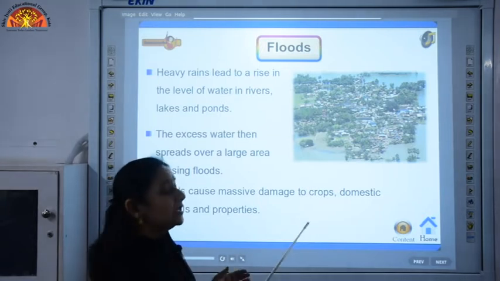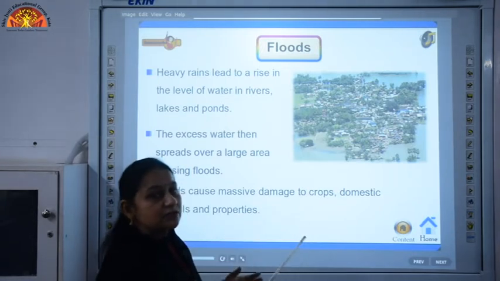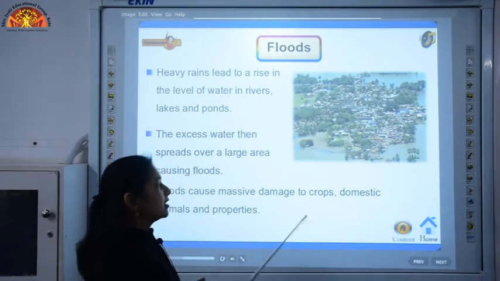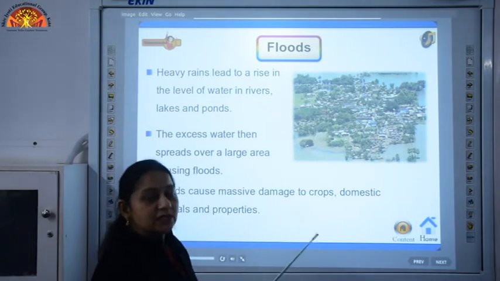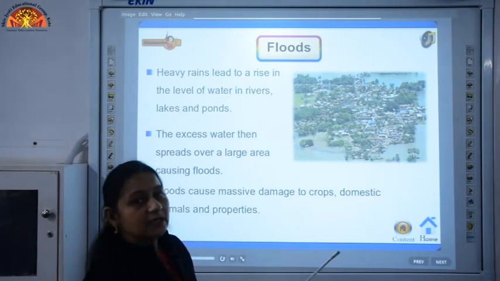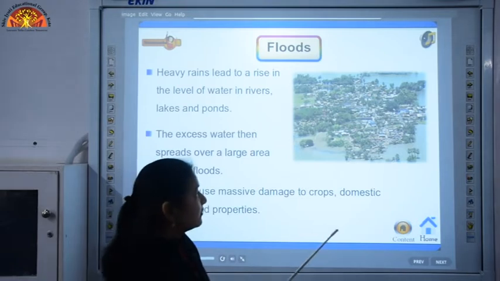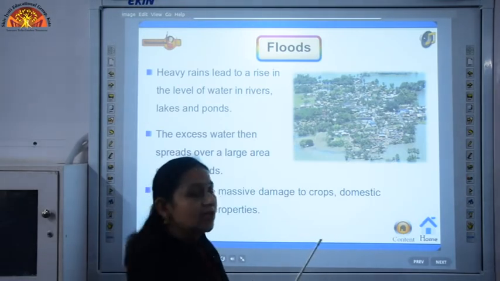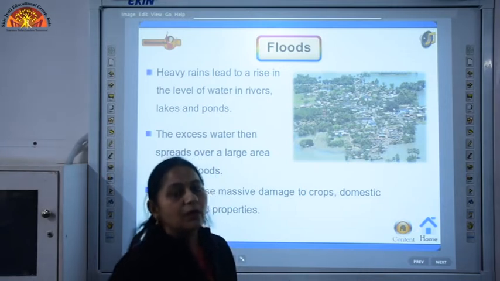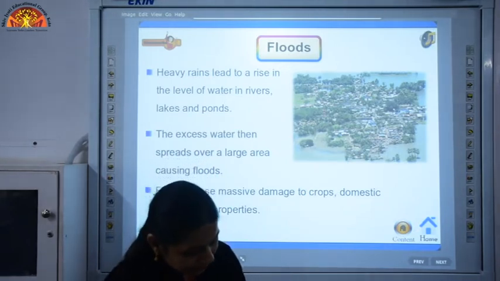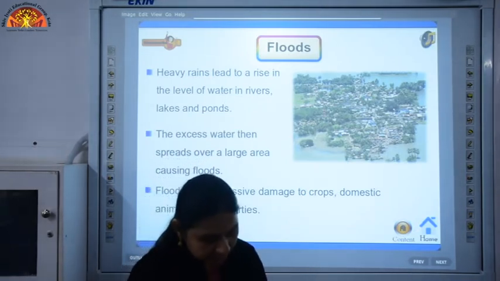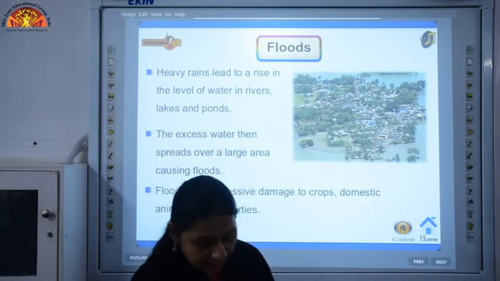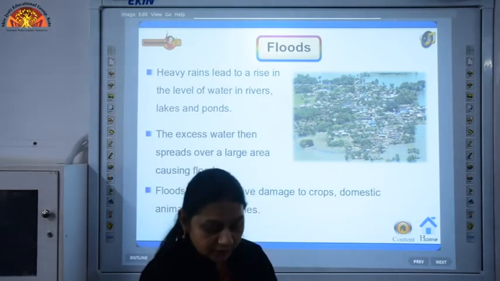Many people are not able to survive in this massive condition. Crops die out. Even the domestic animals are not able to survive. So, this condition is known as floods, when there is water all around. We have a case study over here on page number 203, children, where we are given when a flood